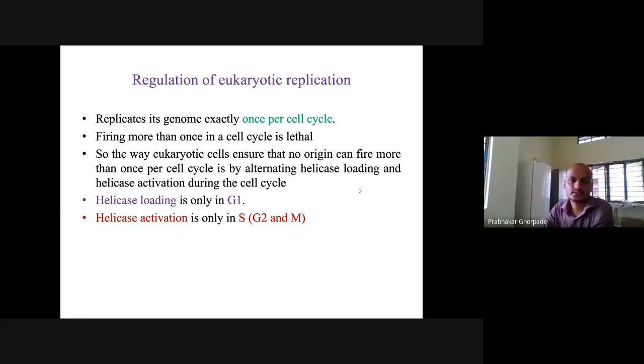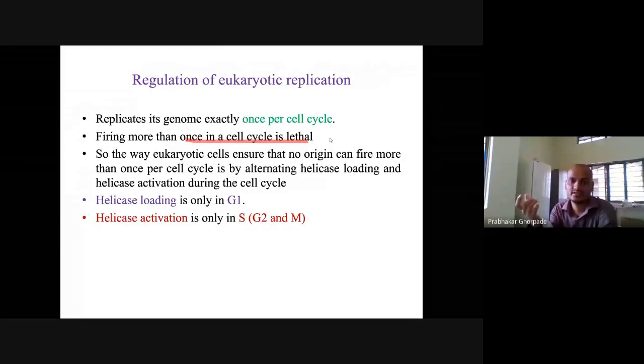Regulation of eukaryotic replication. Each eukaryotic genome has to replicate only once per cell cycle. Firing more than once in the cell cycle is deleterious to the cell. Whenever we say the DNA has to replicate, the replication event should happen only once. If by mistake the cell replicates a particular genome portion more than once, that is lethal. For example, in Down syndrome in babies, sometimes chromosome 21 is replicated extra.